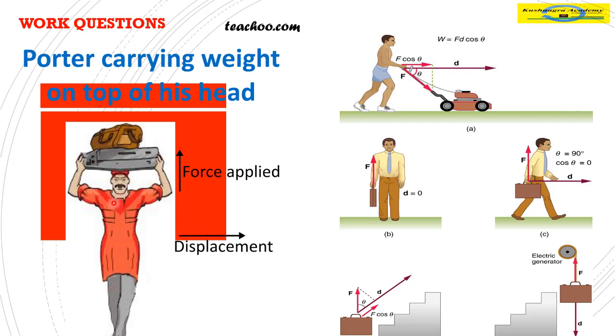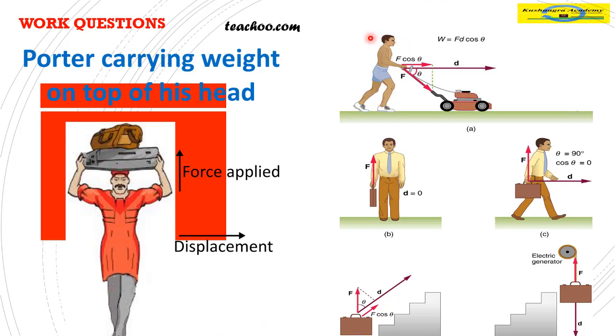Same here, we can see the porter is moving and the force he is applying to support this load is in the upward direction and he is moving in this direction. So the angle is 90 degrees. Force is in the upward direction, the displacement is perpendicular to it. So work done is said to be F into displacement into cos theta. Here the angle of displacement is 90 degrees to the force. That means we have to find cos 90 degrees. We know that cos 90 degrees is 0. So the work done by the porter in supporting the load is 0.